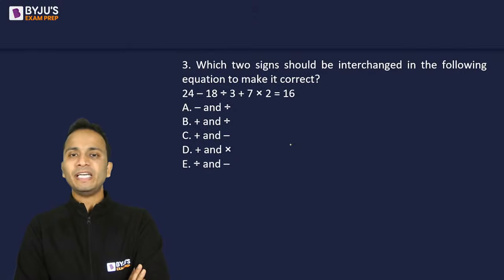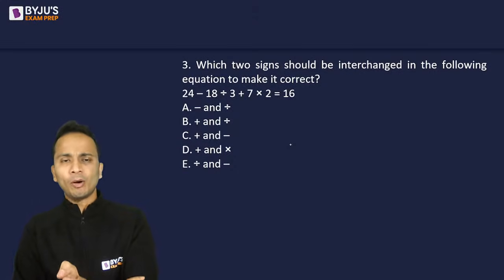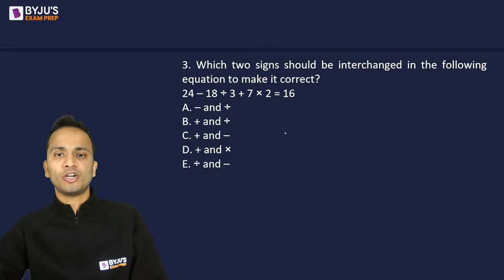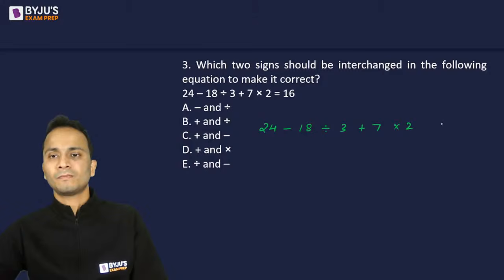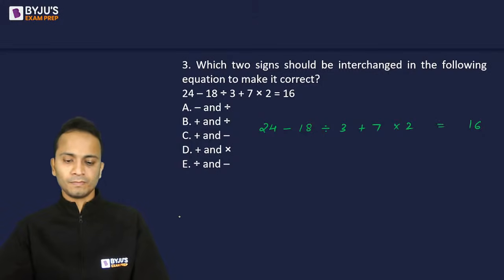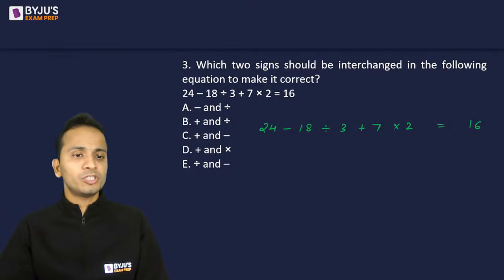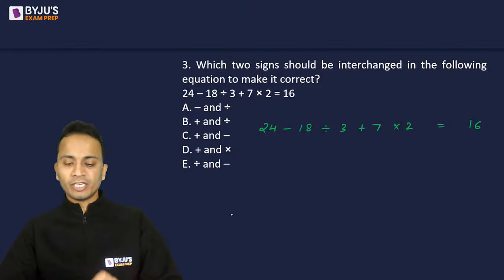So which two signs should be interchanged in the following equation to make it correct? Simple question hai. You just need to look at options one by one and evaluate if the signs need to be changed or not. Yes, Aditya, I'll definitely try to do that. A video on input-output sequence questions. For the time being, you can give me answer for this one.